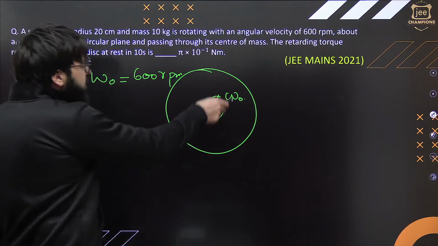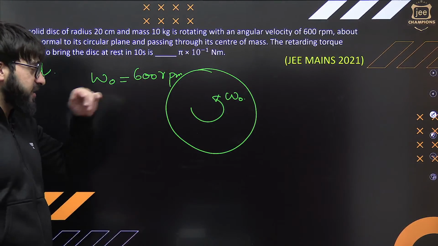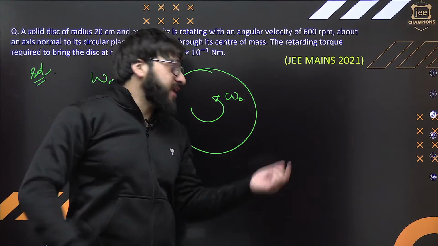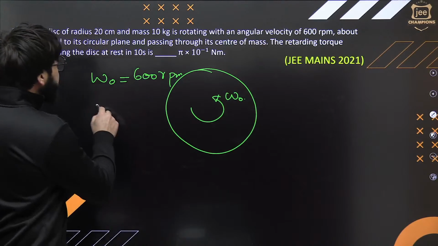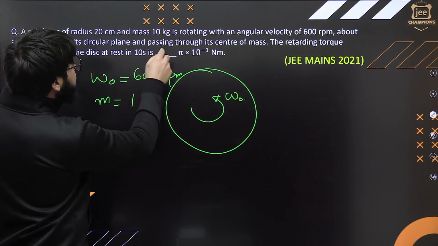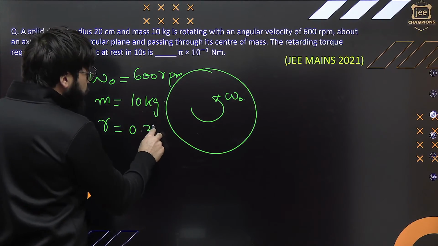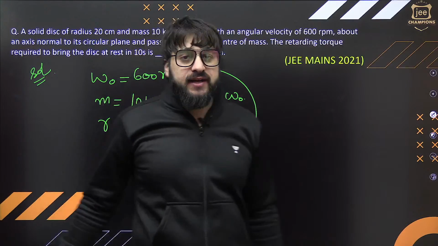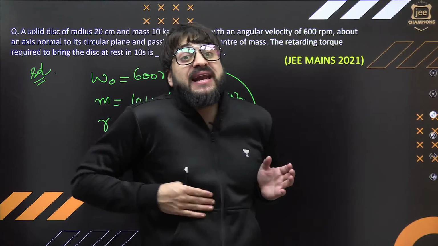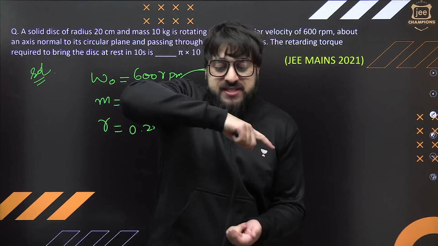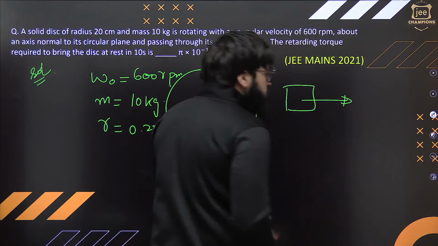Now see, for example, this is a disk over here which is rotating with an angular velocity that is nothing but 600 RPM. And the mass of the disk is given as 10 kgs. The radius of this disk is 0.2 meters. This disk is rotating. If I ask you to stop this disk, you'll say, sir, we need to apply a retarding torque. Now whenever we say, for example, this box is moving in a forward direction, this box is moving in a forward direction.